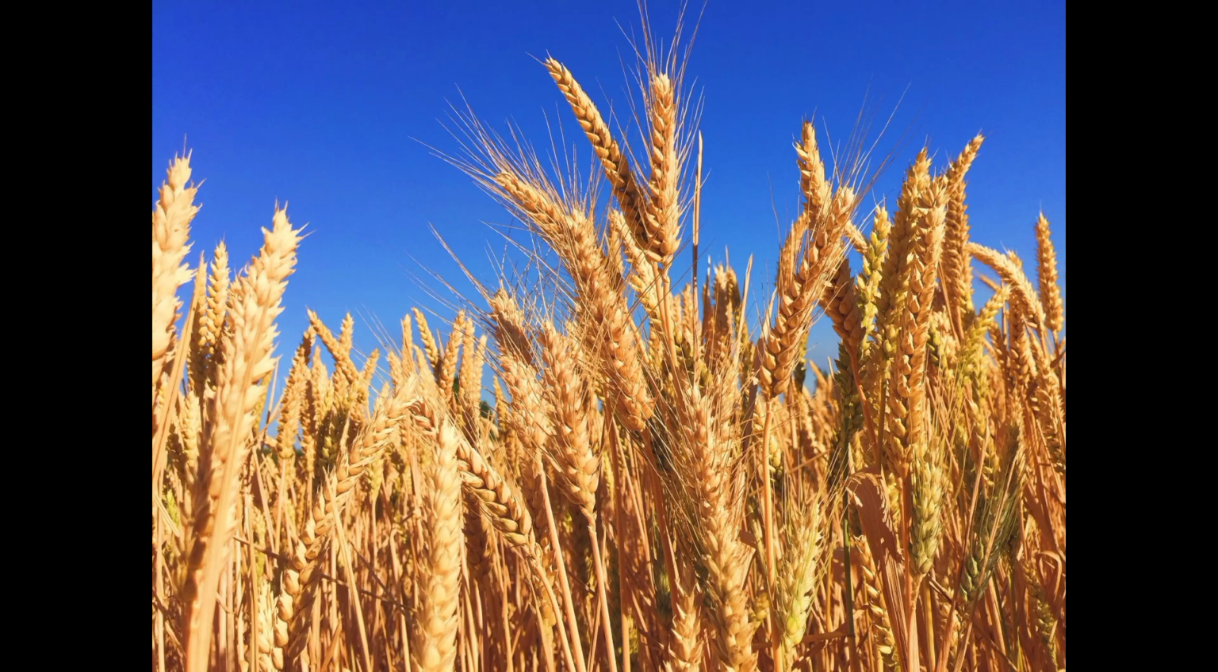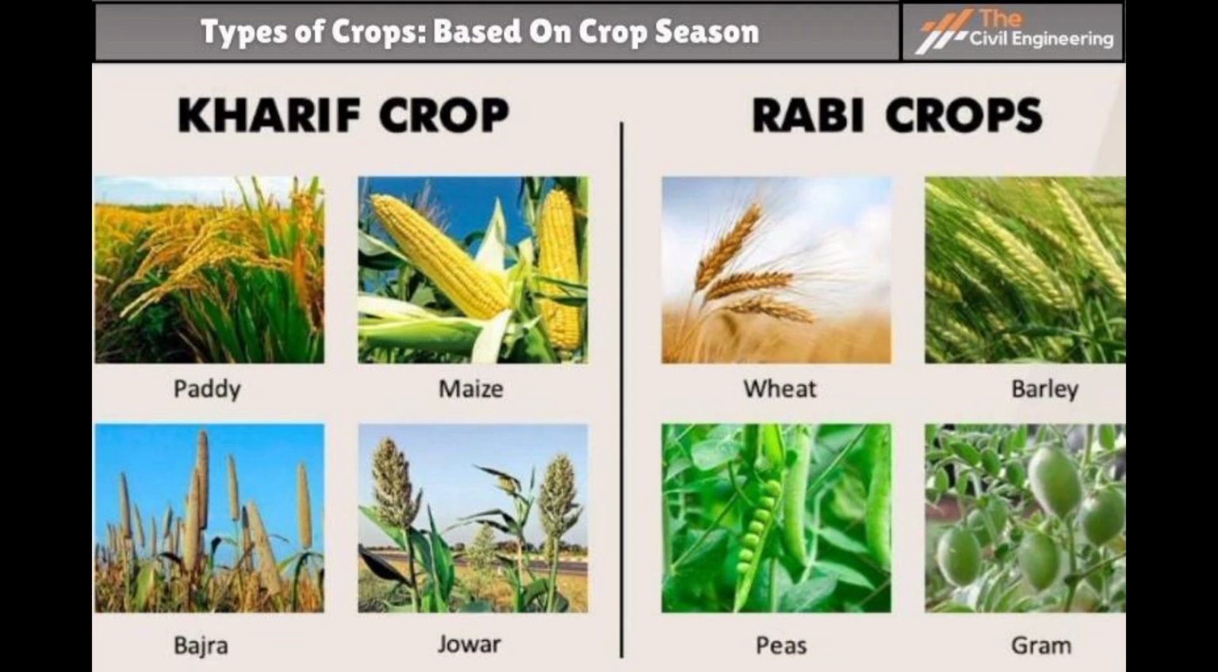These crops are grown in a field, and the product obtained from a crop is called the produce. We get produce like grains and fibers. The crops are of two types on the basis of the crop seasons: kharif crops and rabi crops.